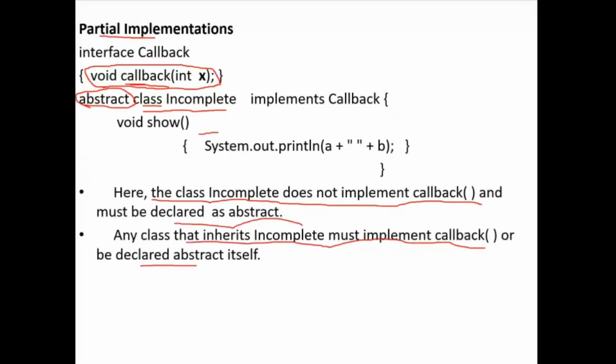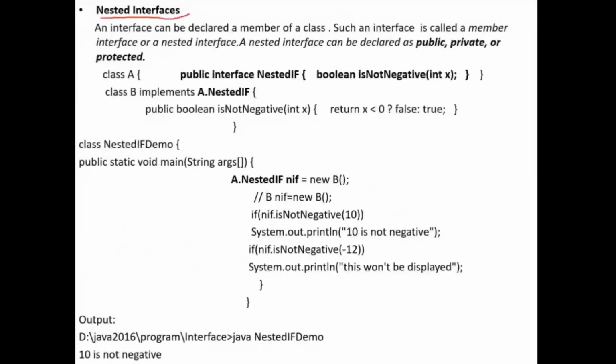And then nested interface. Nested interface means an interface within a class or within another interface. An interface can be declared as a member of a class. Such an interface is called a member interface or nested interface. A nested interface can be declared public, private, protected, or default, but an outer interface has only two access specifiers possible: public and default.